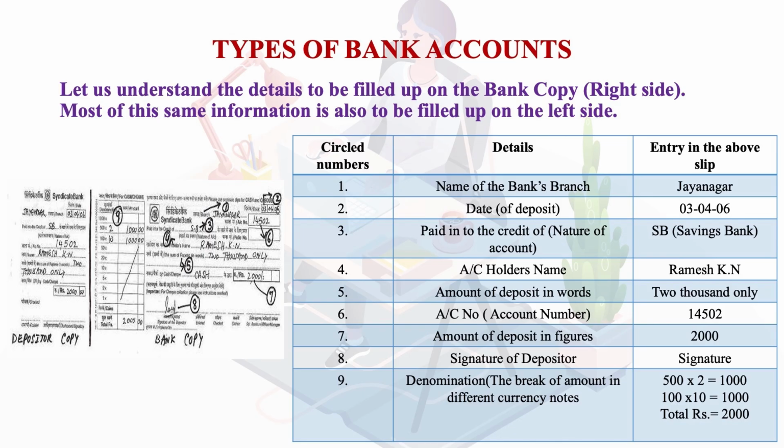Then the signature of the depositor is shown. Then even the denominations, that is the breakup of the amount in the different currency notes, are shown, like there are two 500 rupee notes, then there are 10 100 rupee notes, making it a total of rupees 2000.